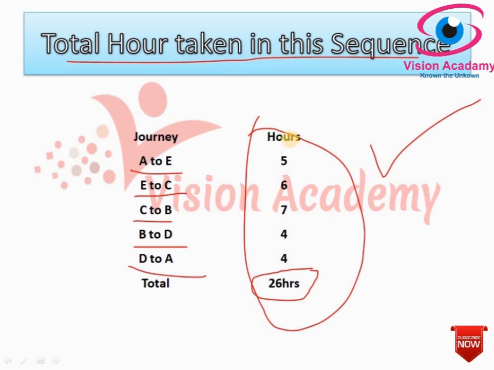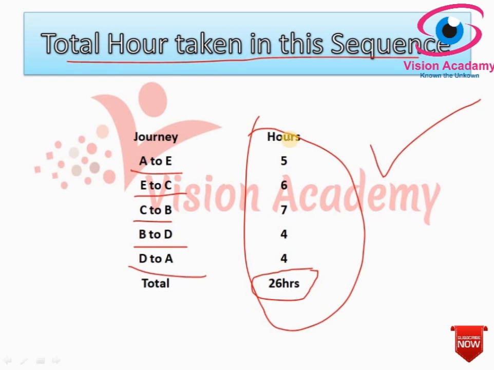So here 3 things are very important in the traveling salesman problem. One, there must be a proper sequence, that where he started there only he should end up, and in between he should have covered all the cities. This is very important.